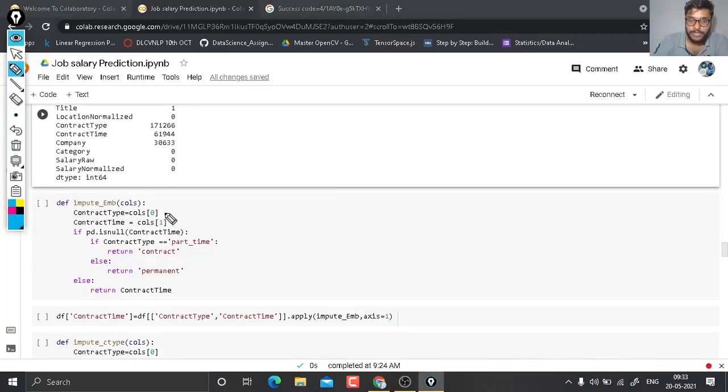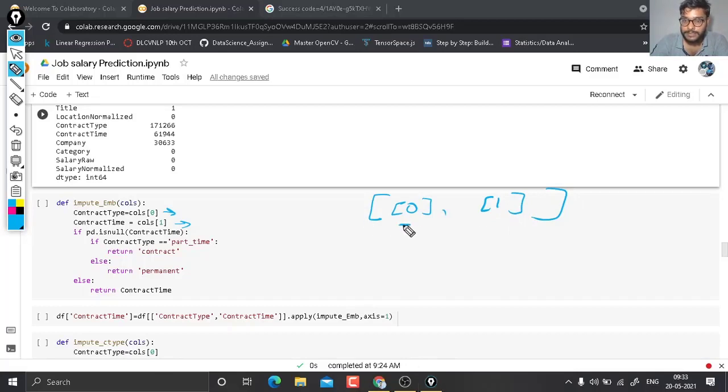Here you see contract type calls 0, it is going to store the first value present in the contract type. And contract time calls 1 is also going to store the first value in the contract time, because calls is going to store it at the 0th place and the 1st place in a list.